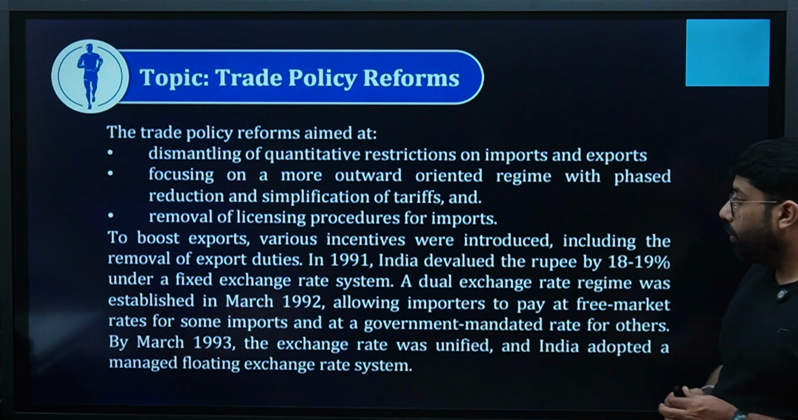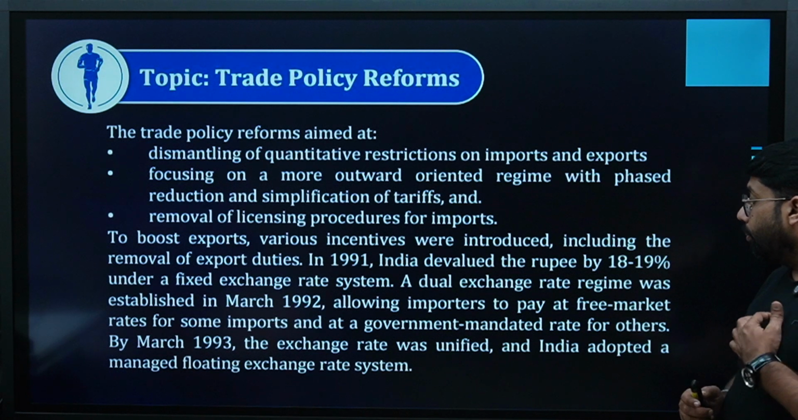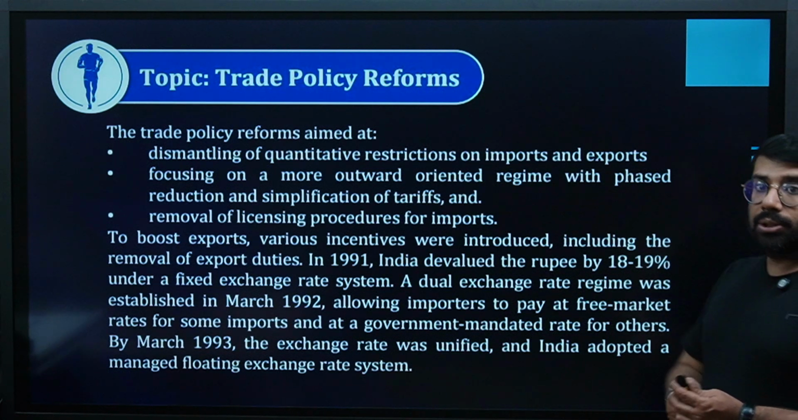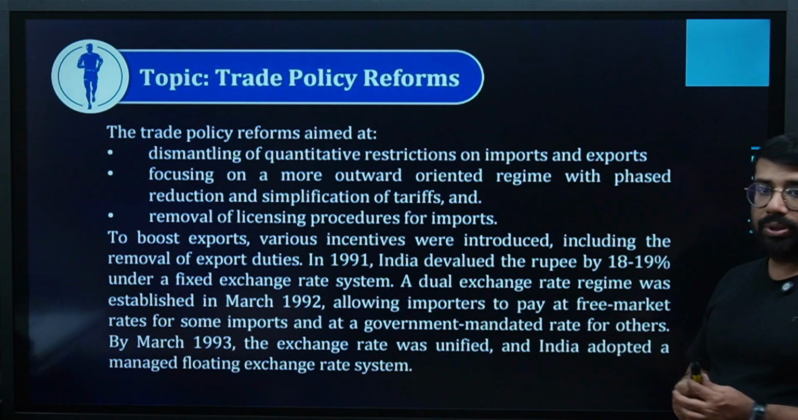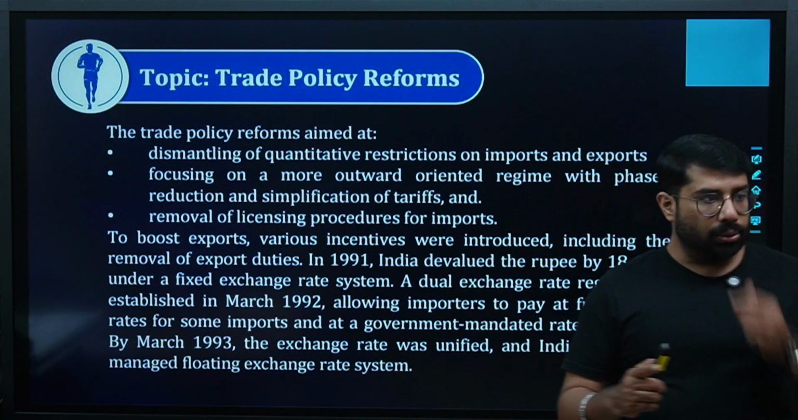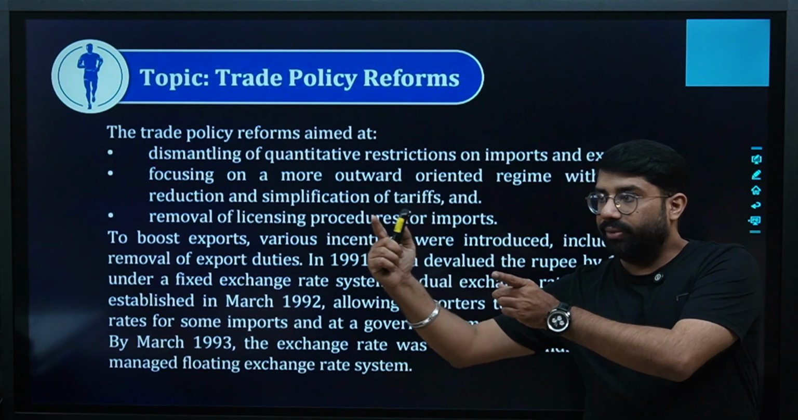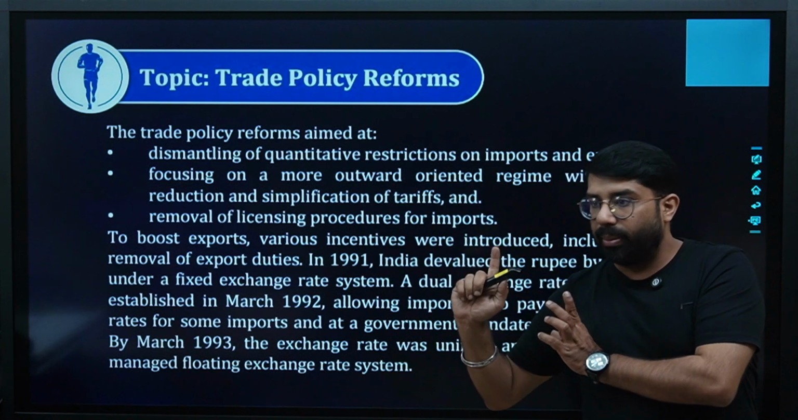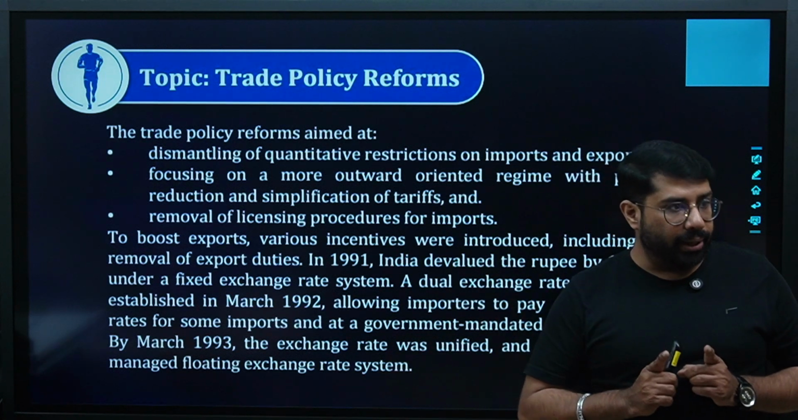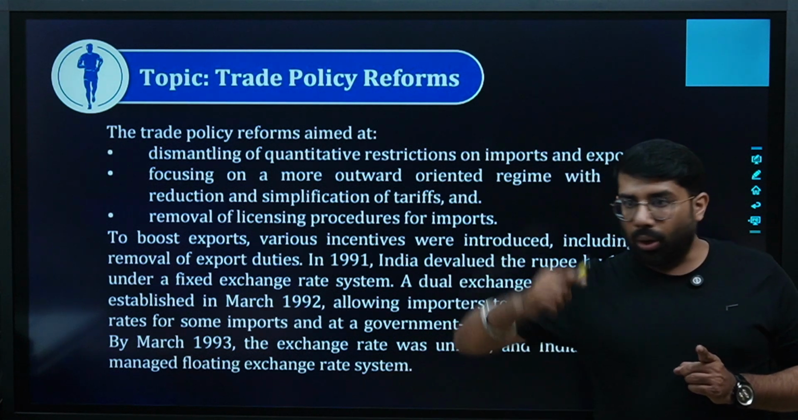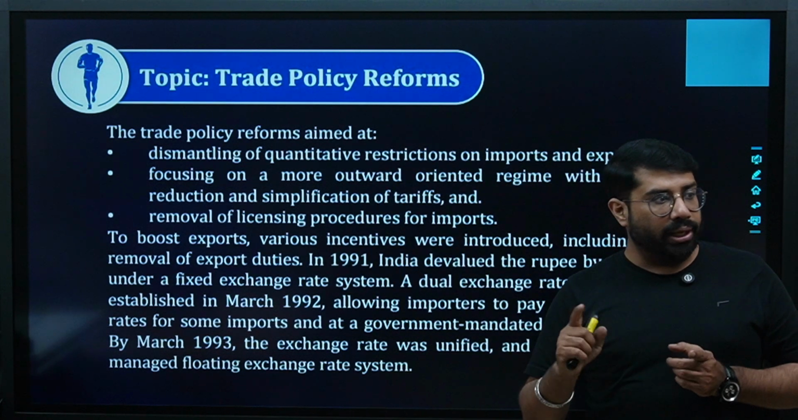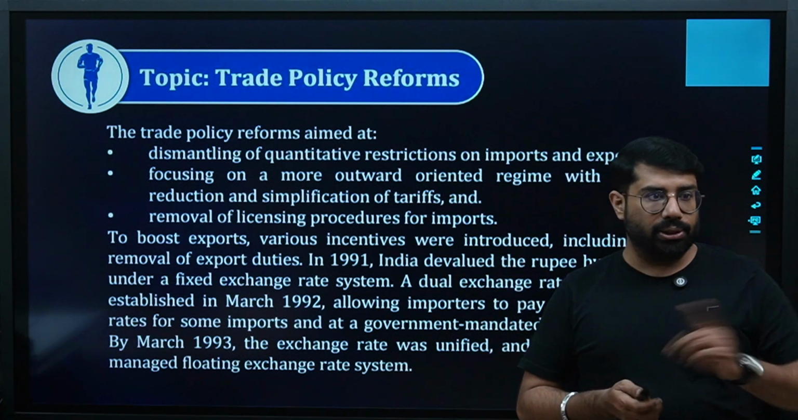A dual exchange rate regime was established in March 92, allowing importers to pay at free market rates for some imports and at a government-mandated rate for others. Means the dual exchange rate regime was basically maintained. What is a dual exchange rate regime? For some goods, payment will be made at whatever exchange rate happens in the free market, and for some goods the government will decide the exchange rate, and at that exchange rate these payments will be made. On one side, for a few goods, we will follow the market exchange rate, and for a few goods, we will follow the exchange rate set by the government. That is what we call dual exchange rate.